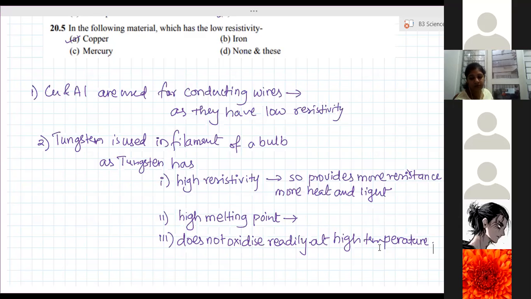Clear? Is it tungsten alloy? Tungsten is a metal. Ma'am, what if an alloy is made up of silver and copper? Still, it will have less resistance. But silver is costlier. Okay, ma'am. Generally, we don't use it. In solar panels, we need to use silver only, not copper. Okay, ma'am. So therefore, solar panels are costlier.